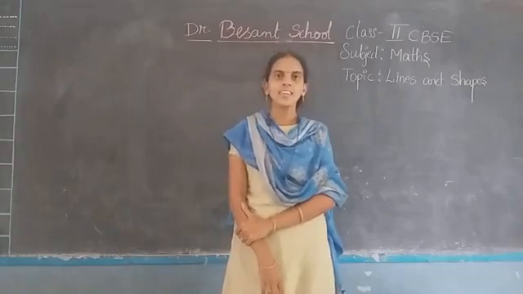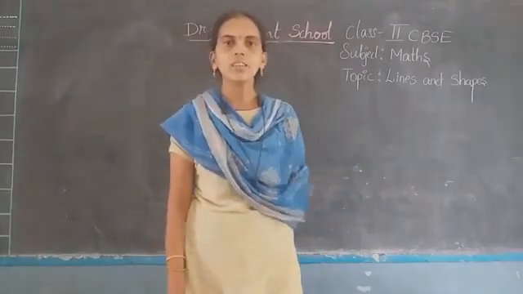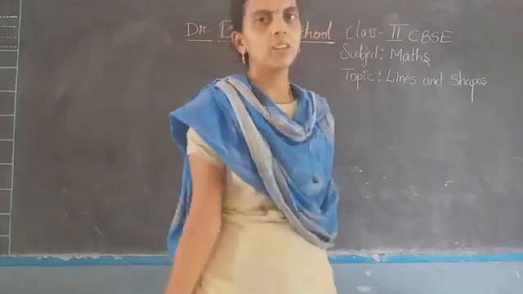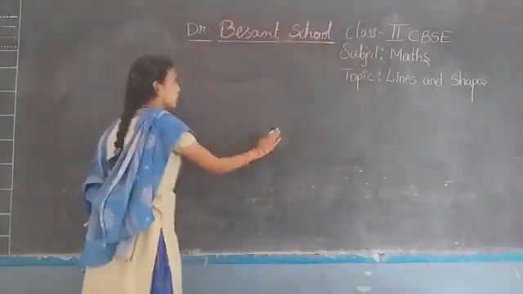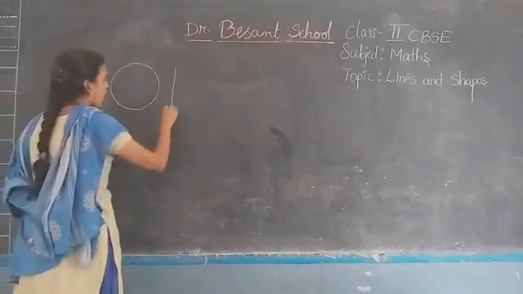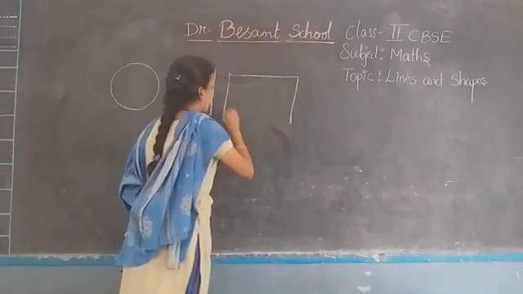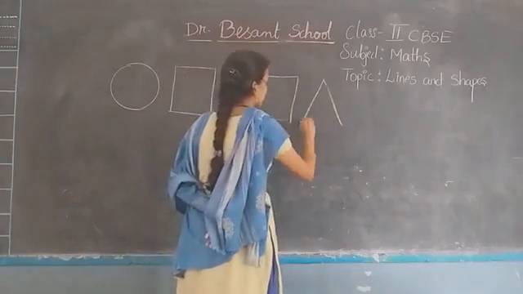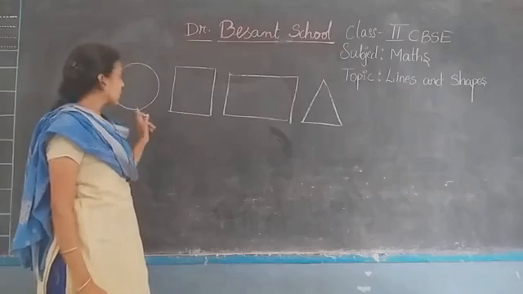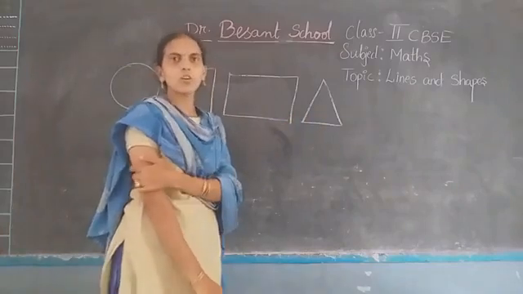Okay, children. Yesterday I have told you the two-dimensional figures. That means we have learned what are 2D figures, isn't it? Yes. What are 2D figures here? Circle, square, rectangle, and triangle, isn't it? The figures we have learned are circle, square, rectangle, and triangle.